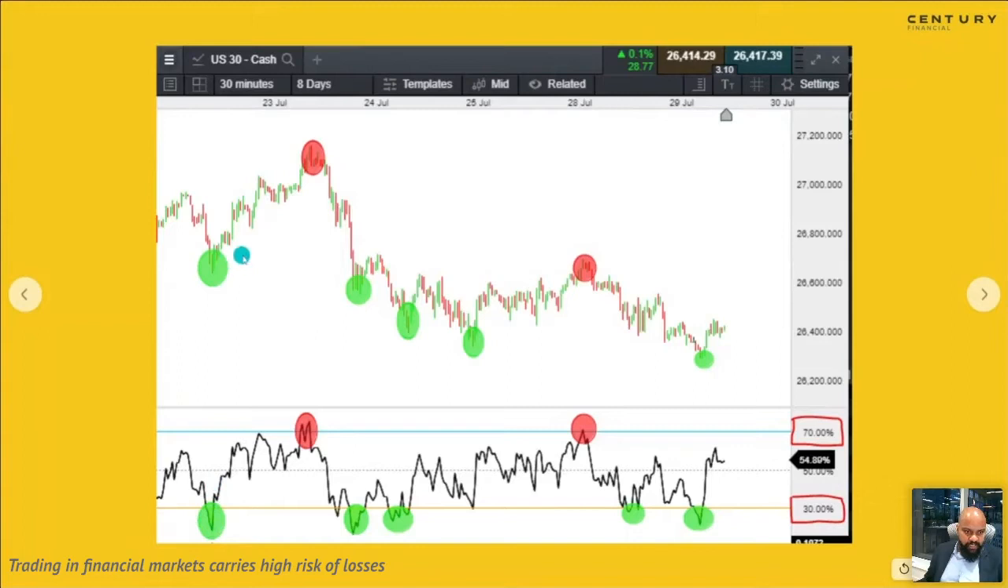So buyers would look at this particular area to start buying into the market. And I'll come to the stop losses and take profits. We'll just look at the entries in terms of buying and shorting the markets. Now, RSI eventually went back up as the market had gone back up.